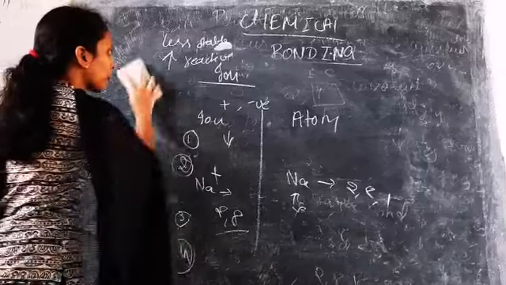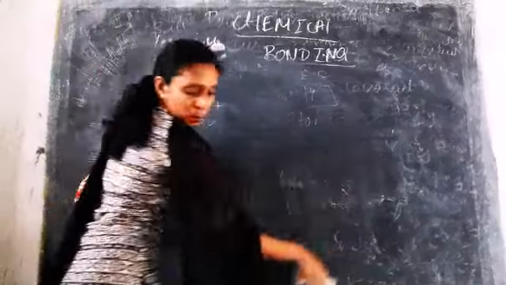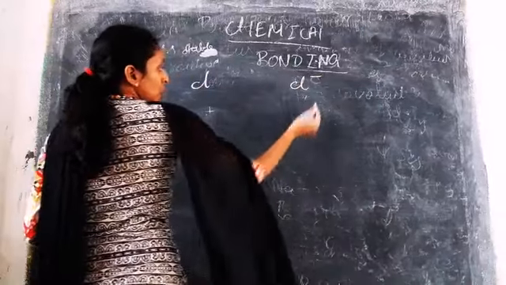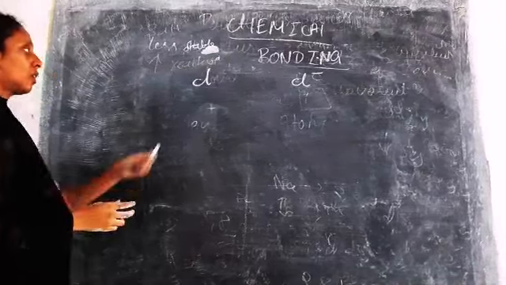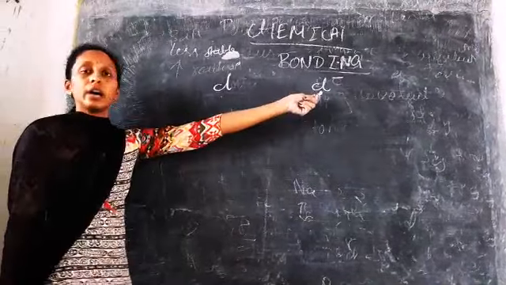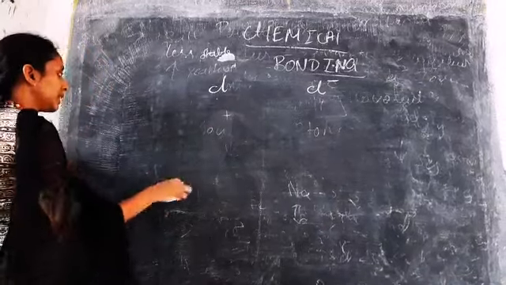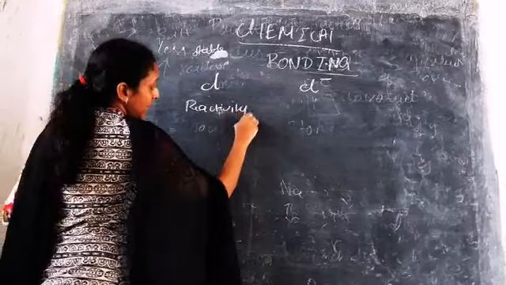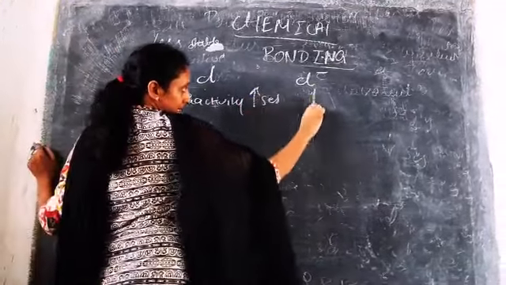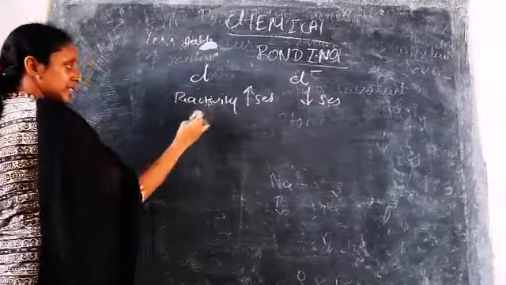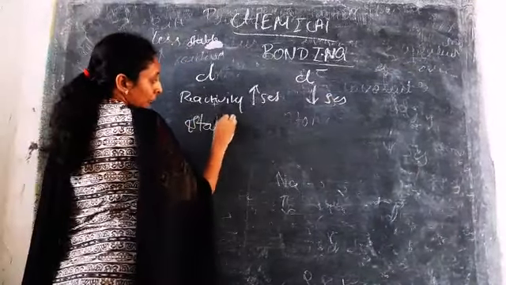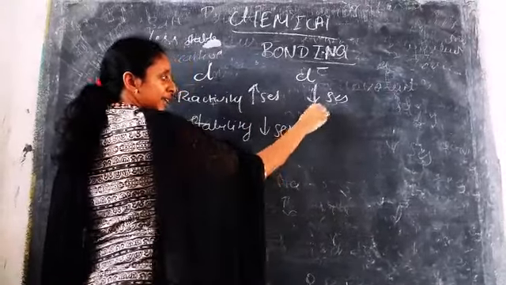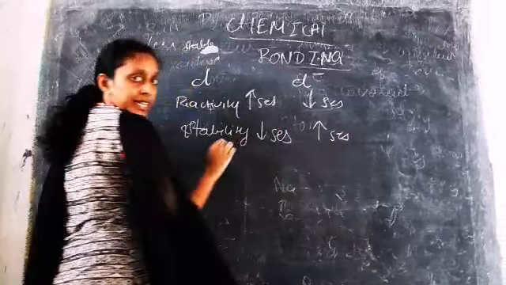For example, the chlorine atom and the chlorine ion. This is the chlorine atom representation, and this is the chlorine ion representation. Reactivity increases here but decreases there. As the reactivity increases, the stability decreases, and as the reactivity decreases, the stability increases.